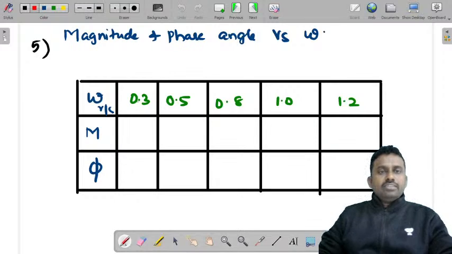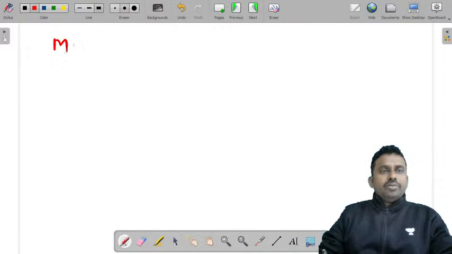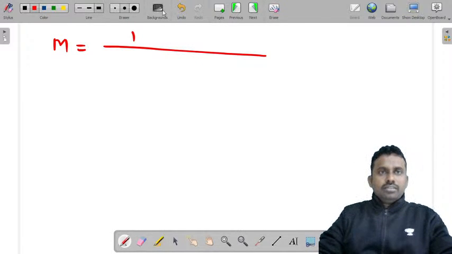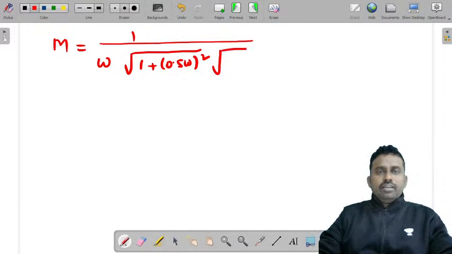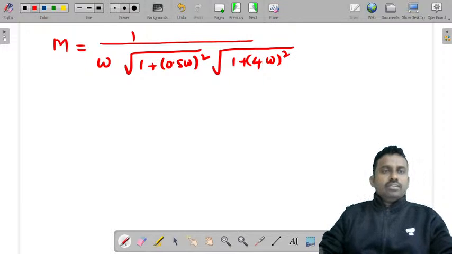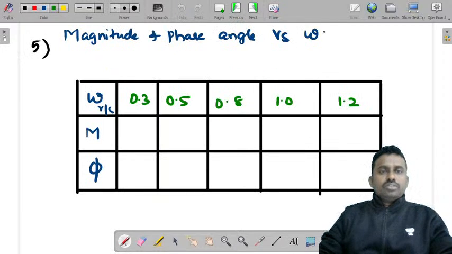You need to substitute this 0.3. So let us do that. What is the magnitude? M is equal to, we got 1 by omega under root of (1 + (0.5 omega) square) under root of (1 + (4 omega) square). Now substitute omega values.